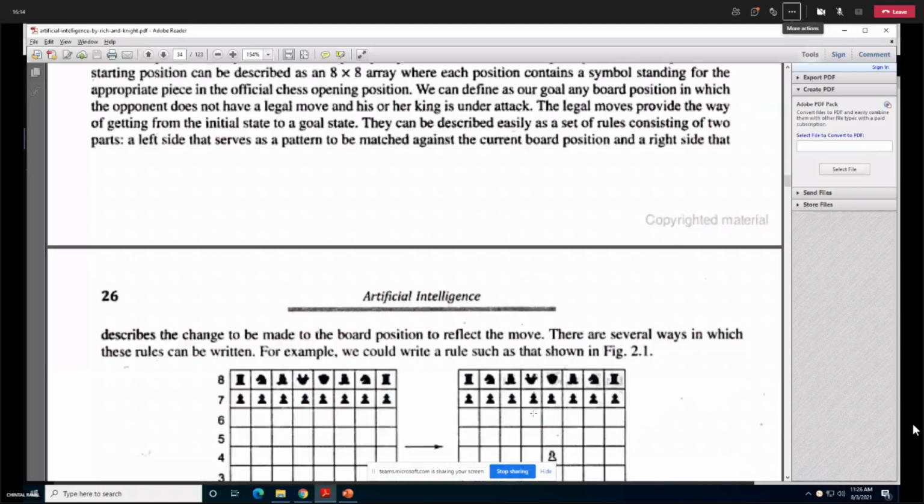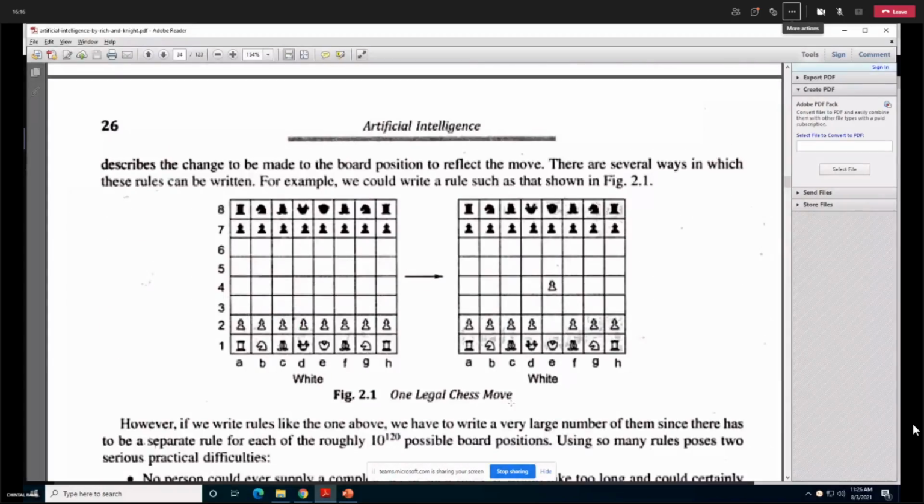We are going to do more things with this game, but how we are going to store the data is one important point. So 8 cross 8 array, 64 board positions, 64 cells in which I need to store my data. I hope I'm making myself clear at this point.